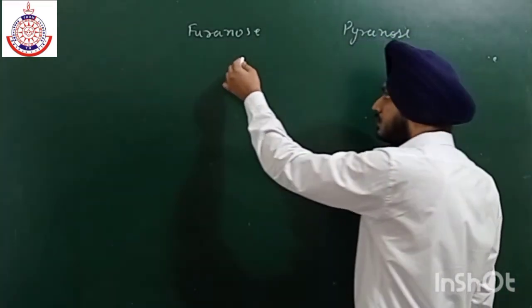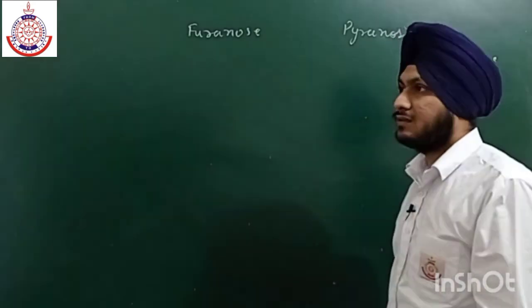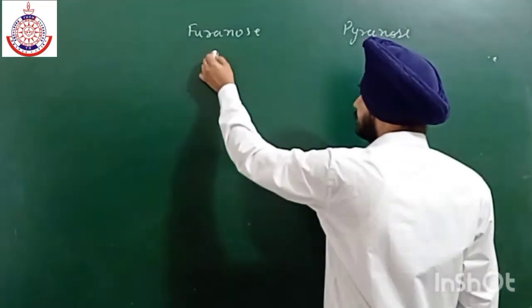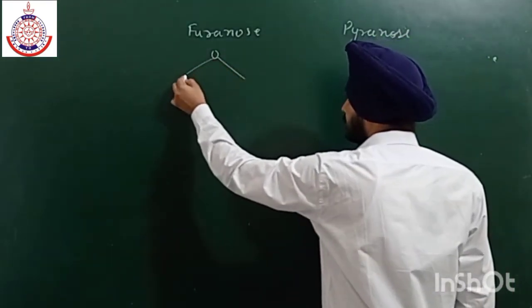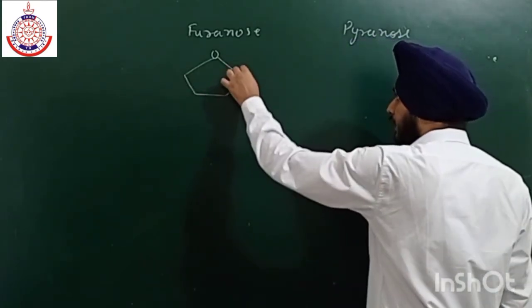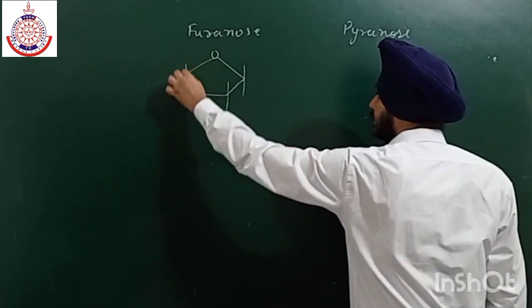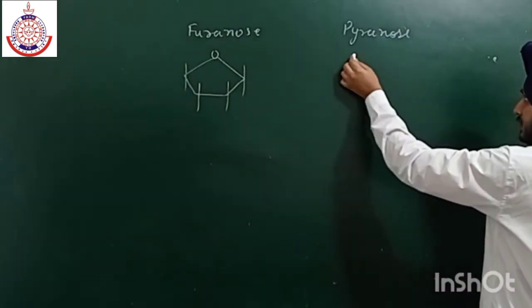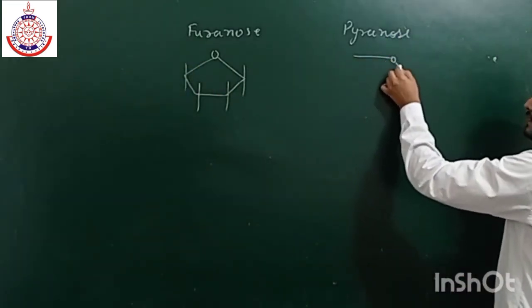If we talk about furan, the structure is like this. This is the furanose structure, and here we have the atoms. Similarly the structure of pyranose is like this.